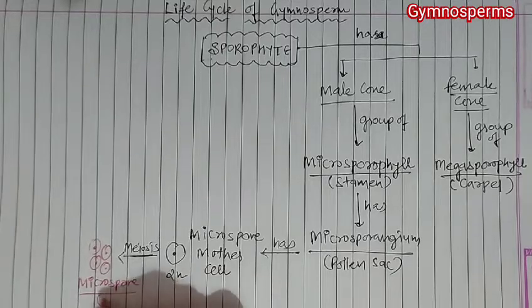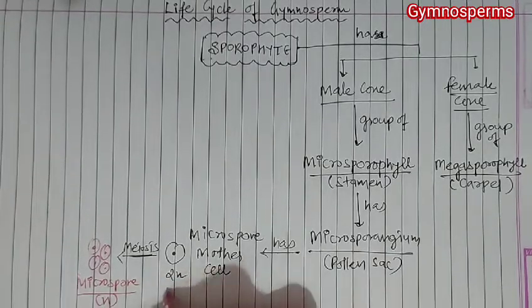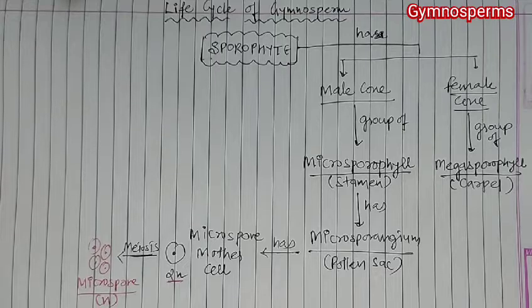Now these microspores are obviously haploid and are produced from the diploid microspore mother cell.